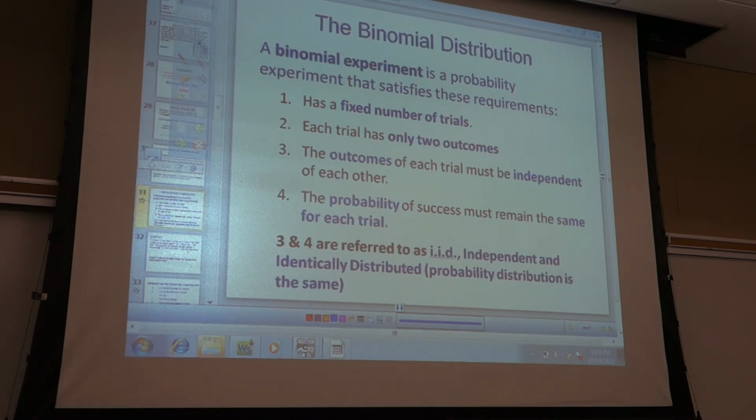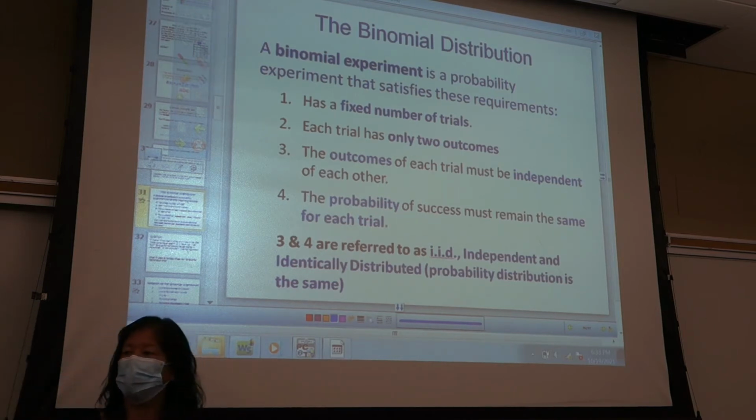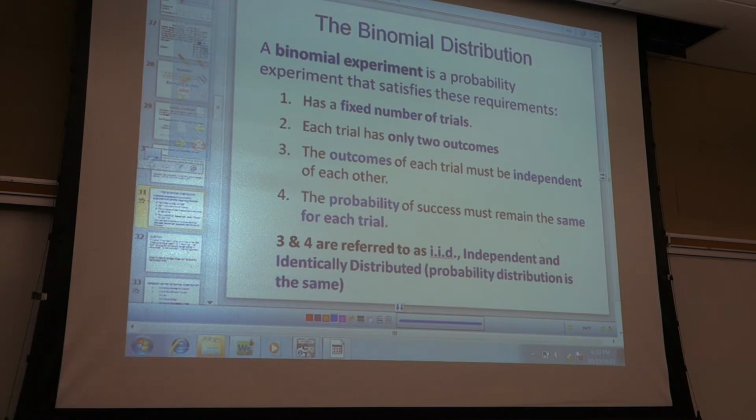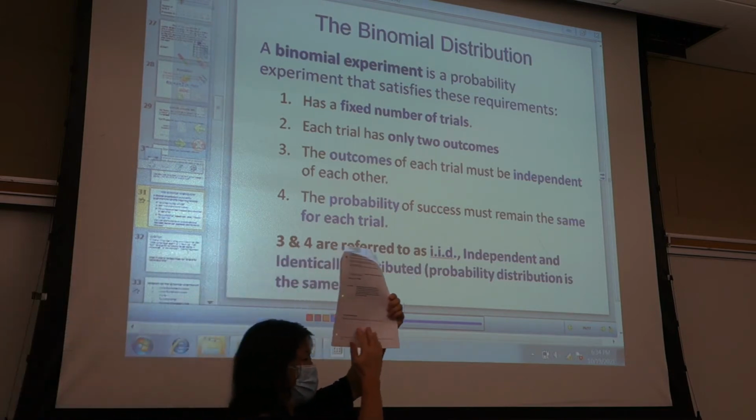Let's talk about the second one first. Each trial has only 2 outcomes. So, for example, flipping a coin. You either get heads or tails. I can also make anything else though, like rolling a dice. I can make it into rolling a 4 or not rolling a 4. So everybody's writing these down, right, in your notes. Bottom of the 3rd page of your chapter 5 notes. You're writing these 4 steps down.